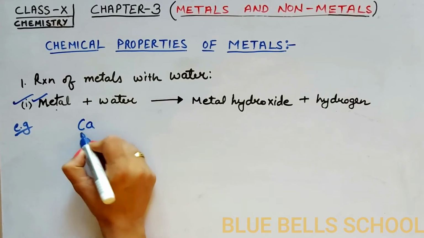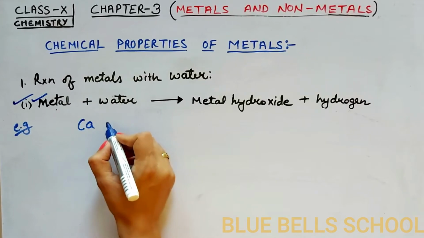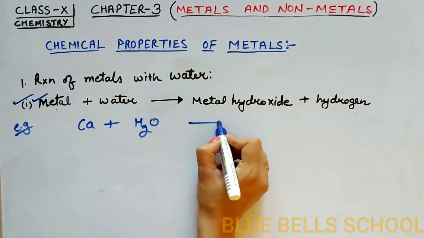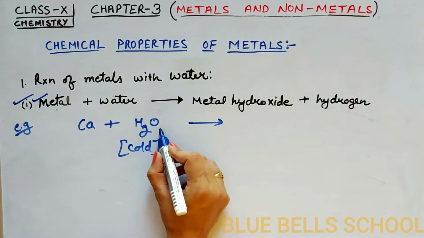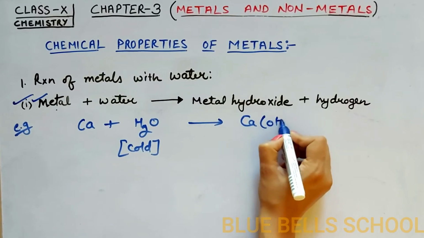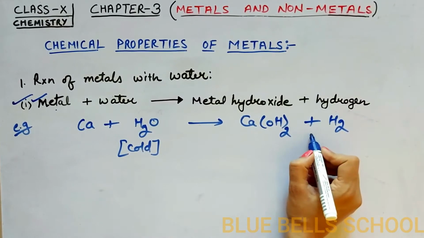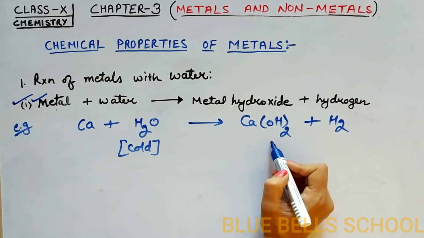Calcium, another metal, reacts with cold water again. But this reaction is a little bit slower than sodium and potassium. The product formed is calcium hydroxide plus hydrogen. In this case, only a very little amount of heat energy is produced, so this reaction does not cause any explosion.